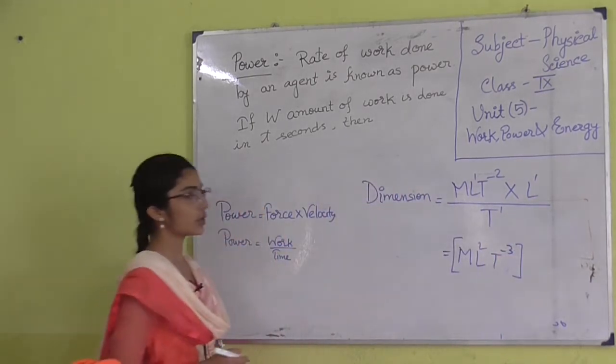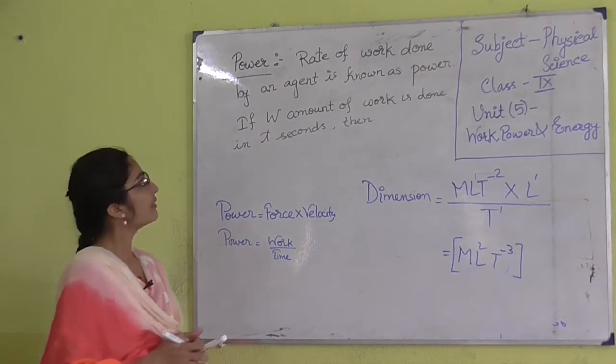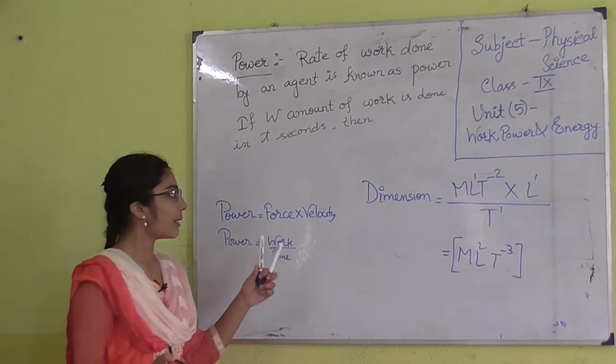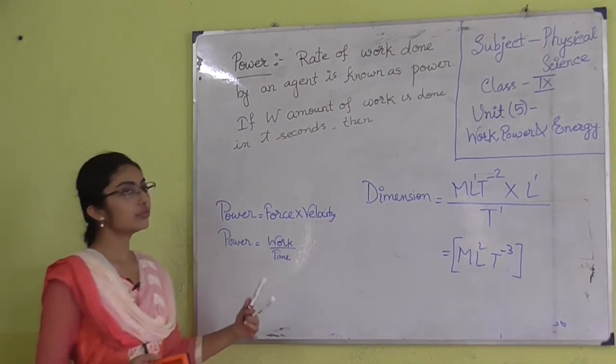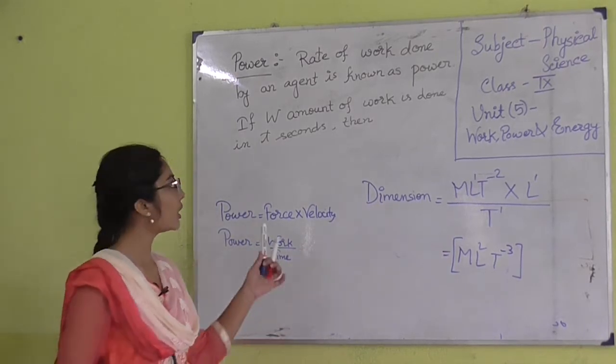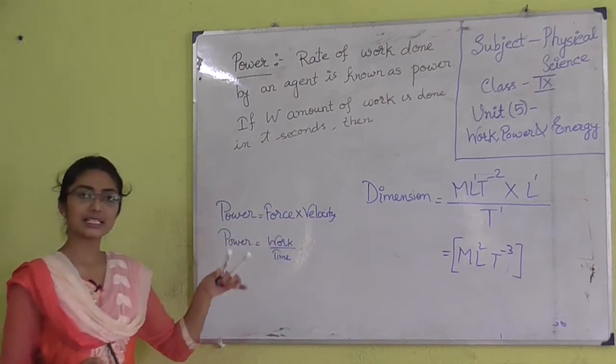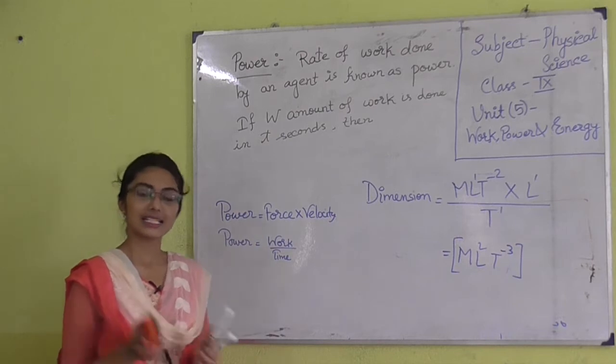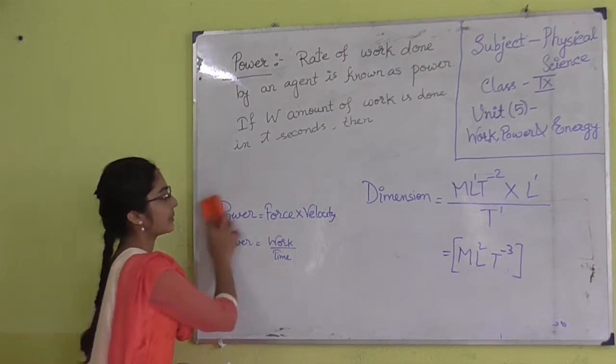This is the dimension of power. So we have learnt a new quantity, that is power, which is work done per unit time or rate of work done by an agent or by any body, by any system, that is W by T, and we have learnt its SI unit, CGS unit, and dimension also.